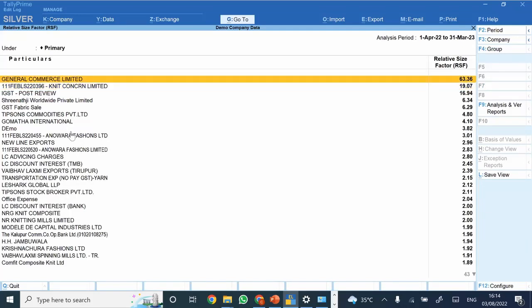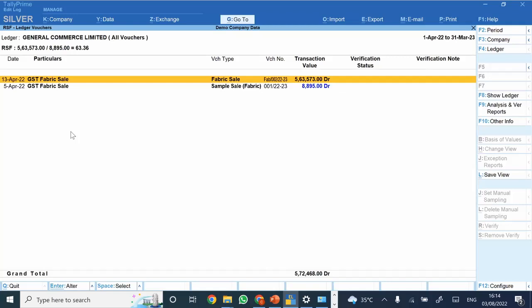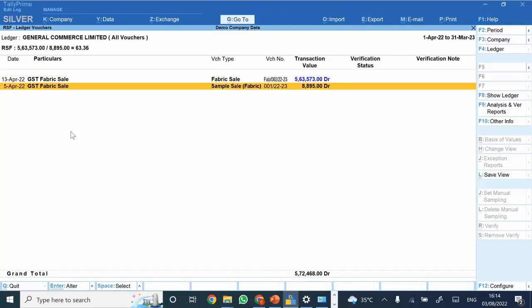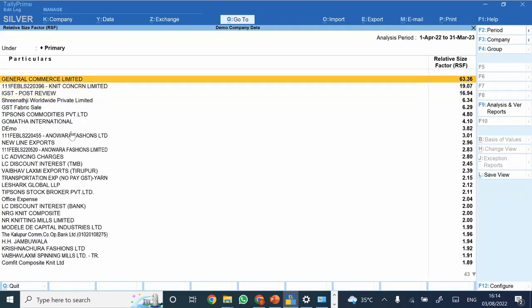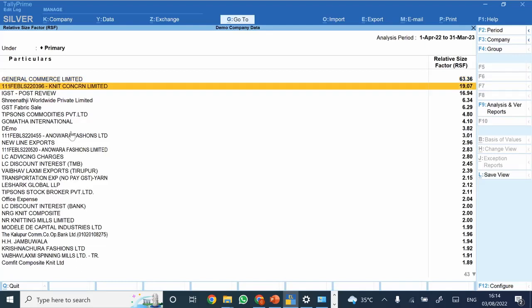Now, what is the relative size factor? There is a specific formula for it, if anyone is aware: what is the max amount of transaction and what is the least amount of transactions. If there is too much deviation, which is again part of, I would say, analytical review, that is, if the deviation between the max amount and the minimum amount is too high, then you need to specifically check it.